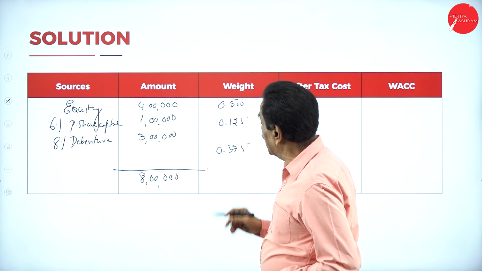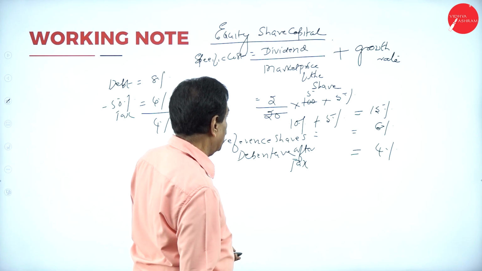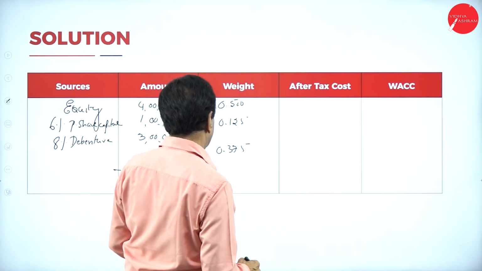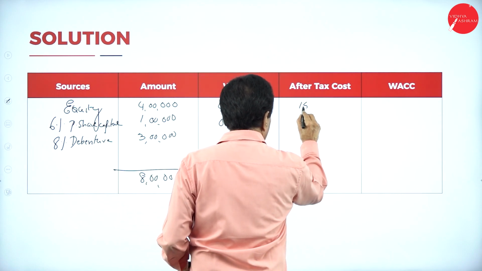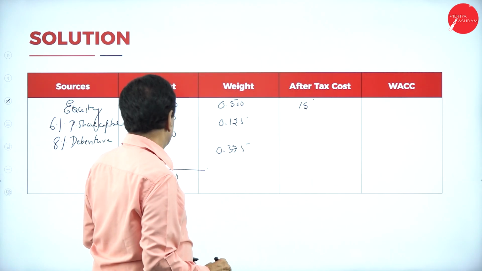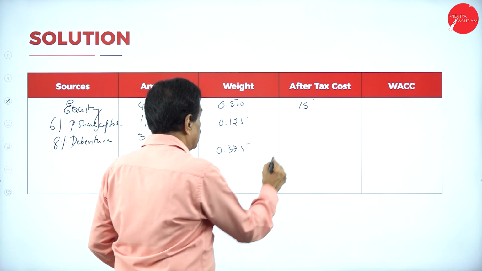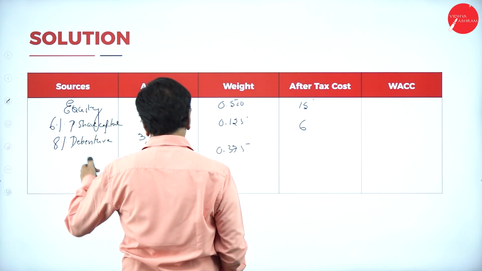After tax you calculated 15% for equity. Preference share capital 6%. Debt 8% means 4.